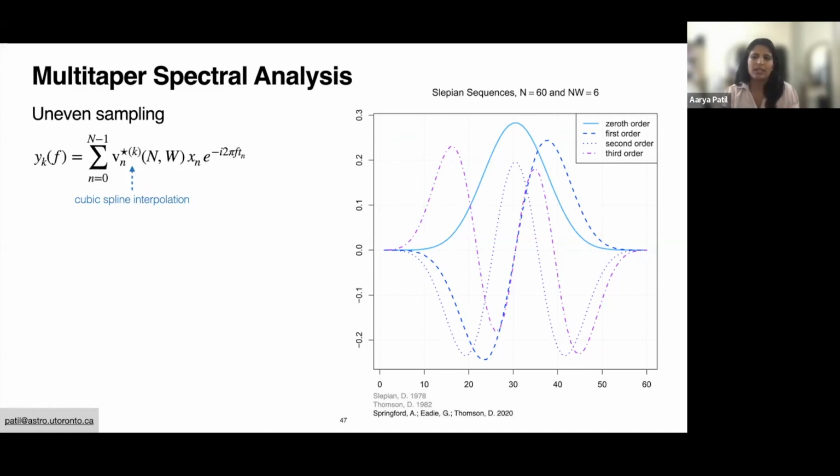And because we are dealing with irregular or quasi-regular samples, we propose using a cubic spline interpolation of the tapers to the unevenly sampled data points x_n, t_n.